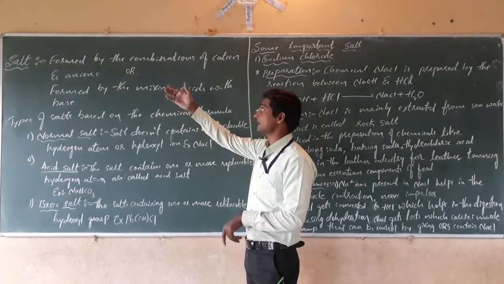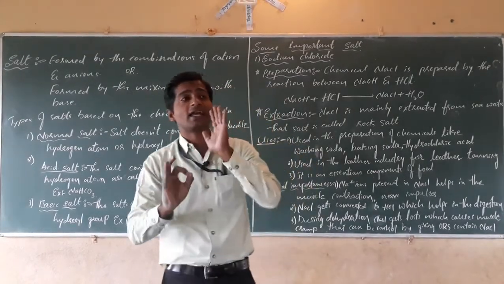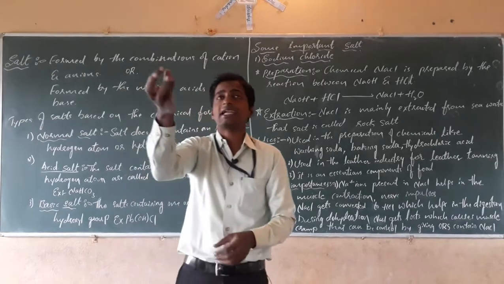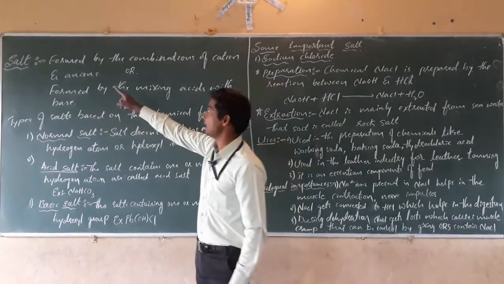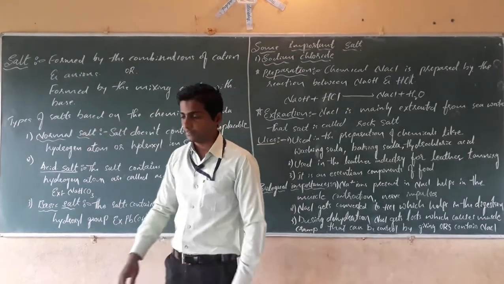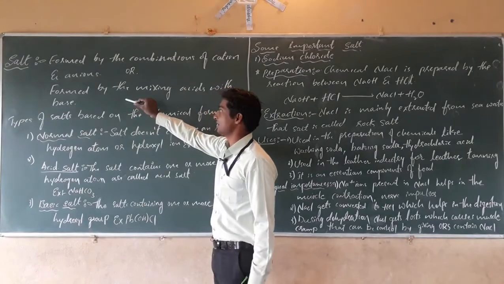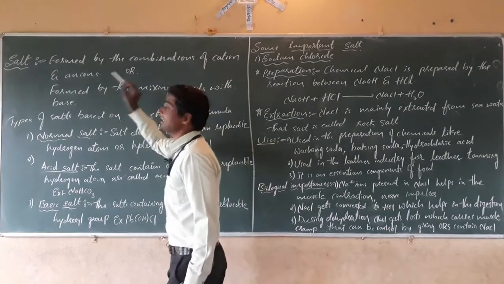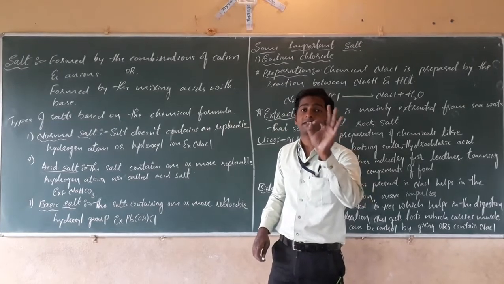Salts are formed when cations and anions combine. We can also define it another way: a salt is formed by the mixing of acids and bases.